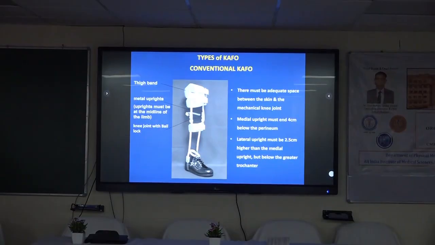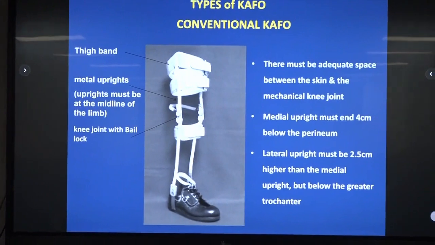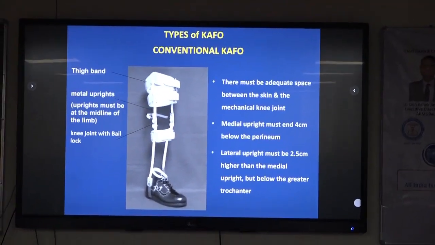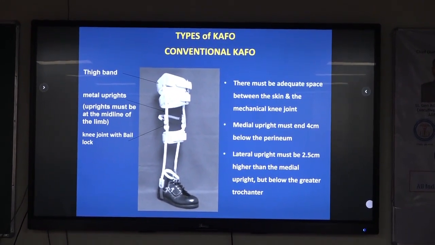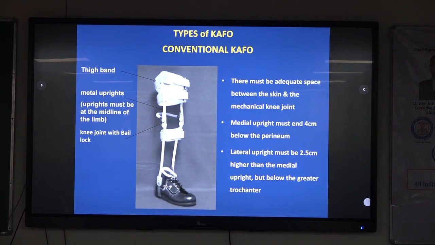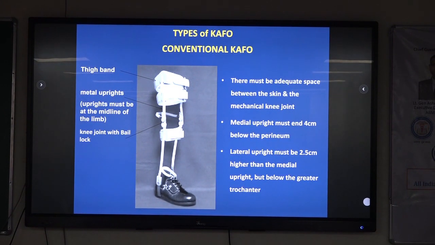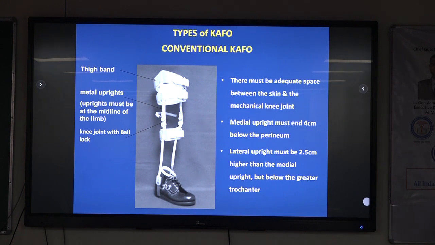So we have done till here. So we will types of KFO. Now we come to conventional KFO with added thigh band, metal uprights, and knee joint with various kinds of locks. The consideration here is that the medial upright must end 4 cm below the perineum, so that there is no pinching of the perineum. And the lateral upright must be 2.5 cm higher than the medial upright, but below the greater trochanter point. So these are the design considerations while we are talking about conventional KFO.